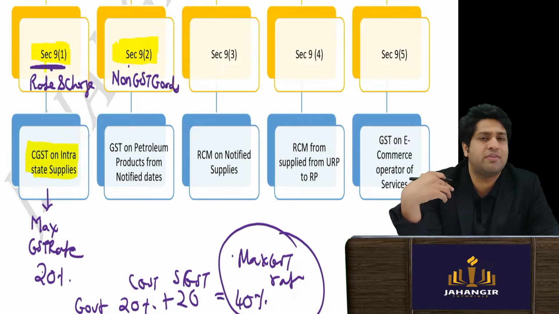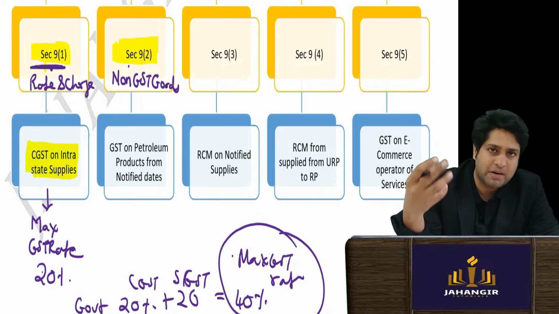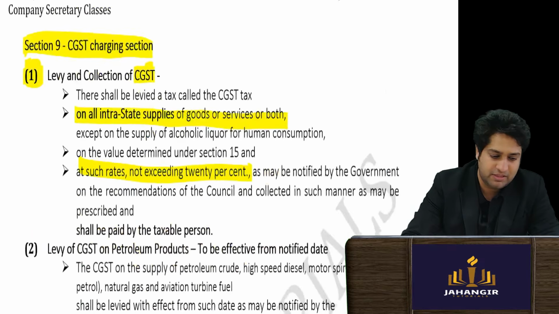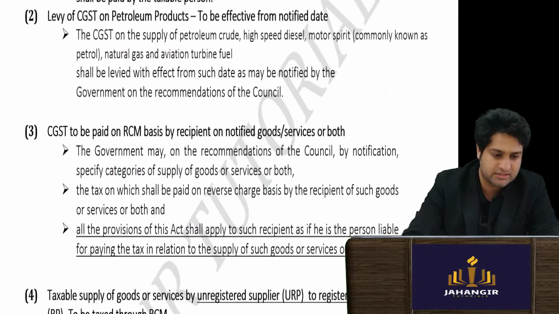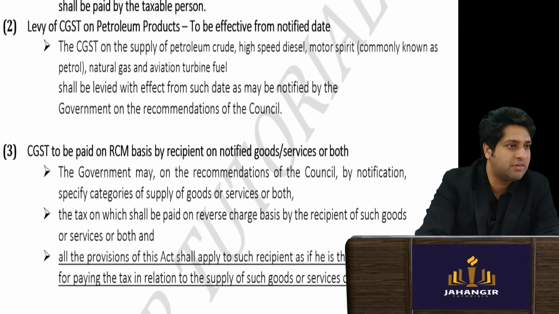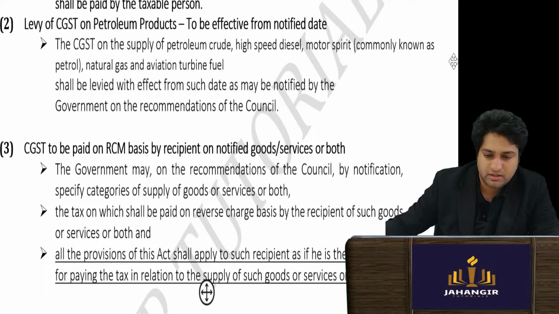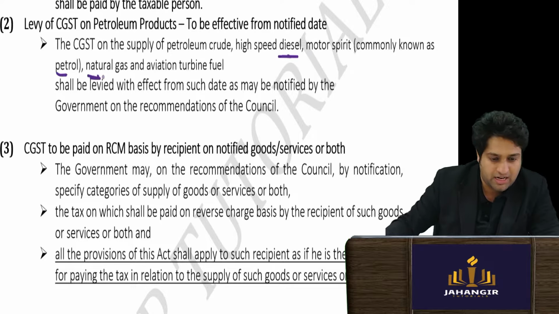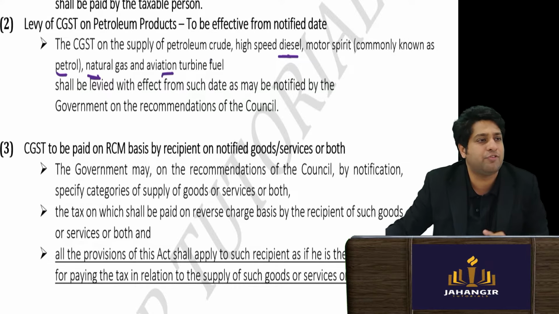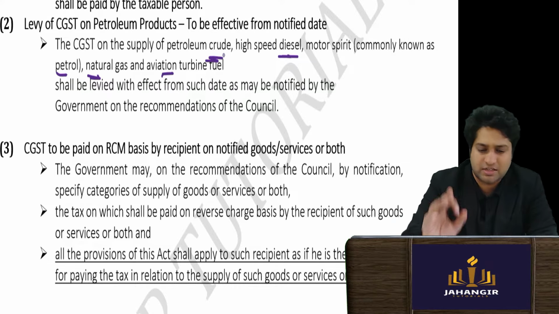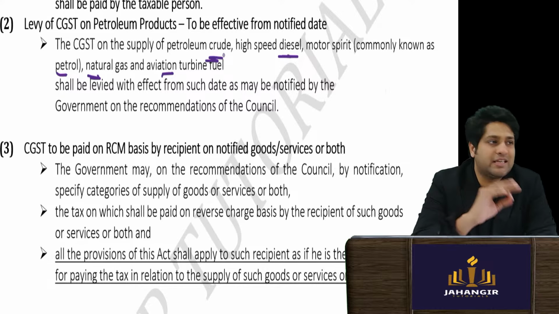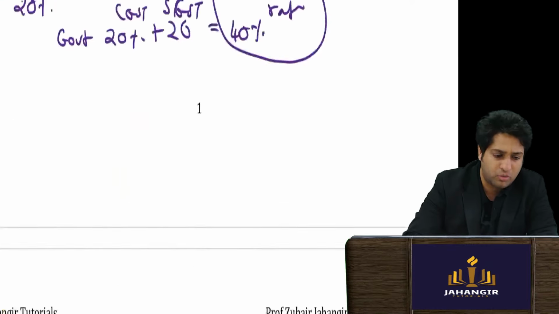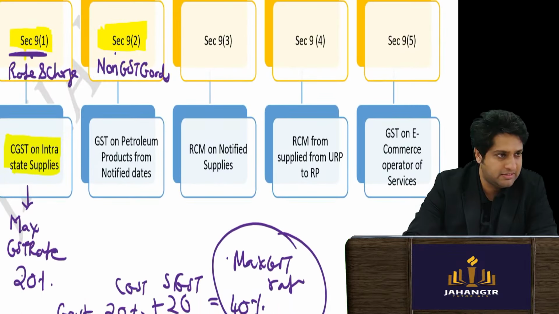So whether you have a diesel car or you have a petrol car or you are using natural gas, everything will be covered. So what are you saying? Yes. See this, everything is covered. So whether you're using in your car diesel or petrol or natural gas and even planes, turbine fuels and crude oil, all this is covered. On this, GST is not levied. It will be levied from the date government notifies. Sir, very simple, very easy.